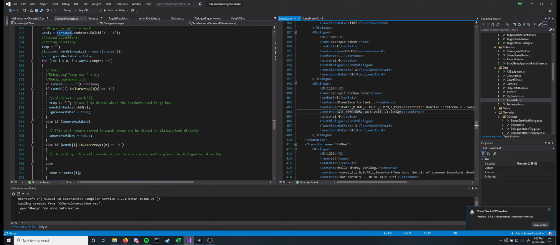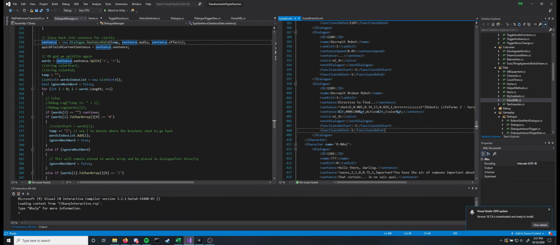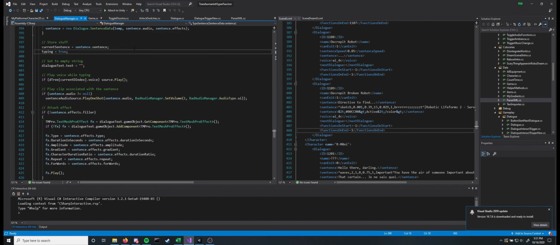So a little workaround I had to do for that is determine beforehand if there's any angle brackets in the string, and if so, I need to print out from the first angle bracket to the closing one all at once in a single loop, so as to avoid outputting color tags into the text box. So that's what I'm doing right here. And then of course we're just restoring things, because we've got to remove those tags. They're still technically within that sentence string, so you have to get rid of them and then restore your sentence.